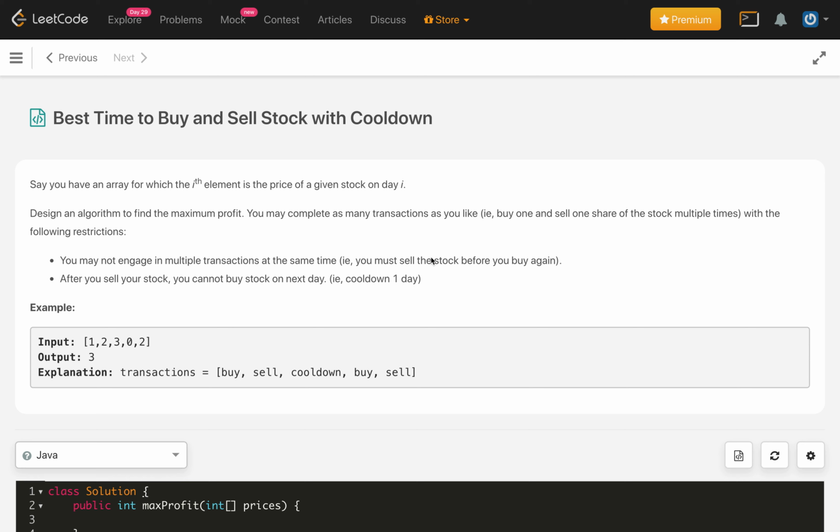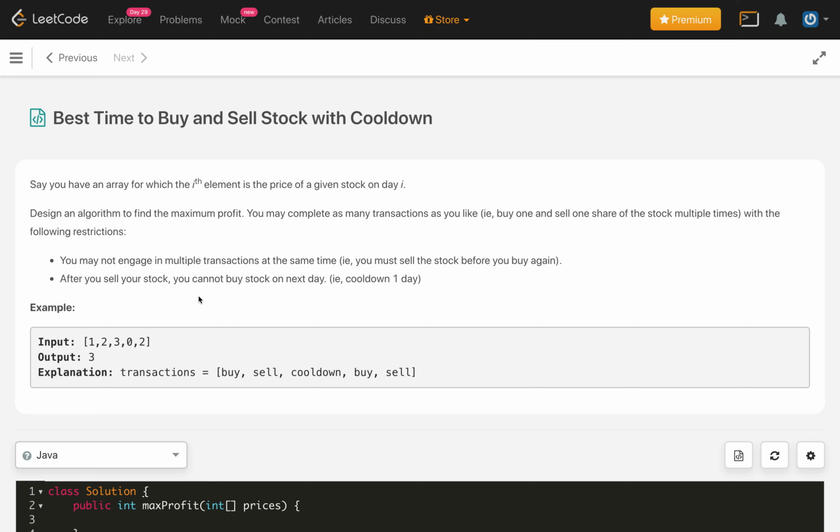So in this problem, it is given an array of integers where the ith element represents the price of the ith day. We have to design an algorithm to find the maximum profit, and you may complete as many transactions as you like, that is buy one and sell one share of the stock multiple times with the following restriction. You may not engage in multiple transactions at the same time, that is you must sell the stock before you buy again. So we can buy one stock only and then sell before buying the next stock.